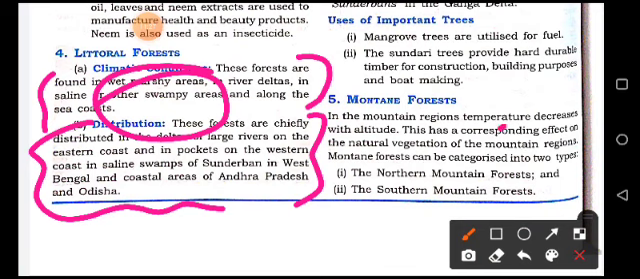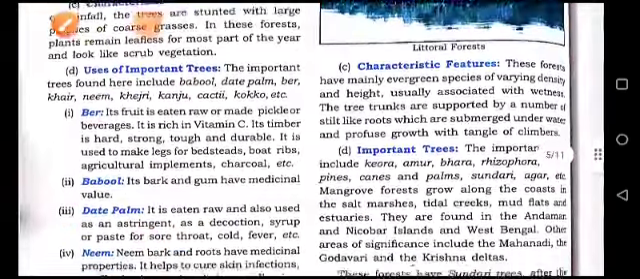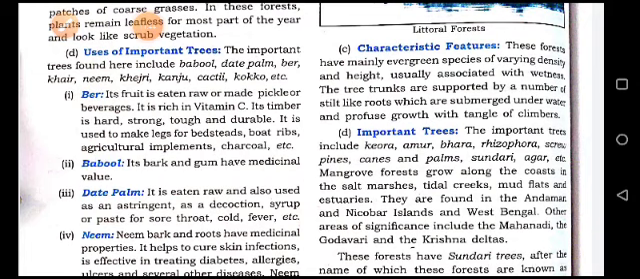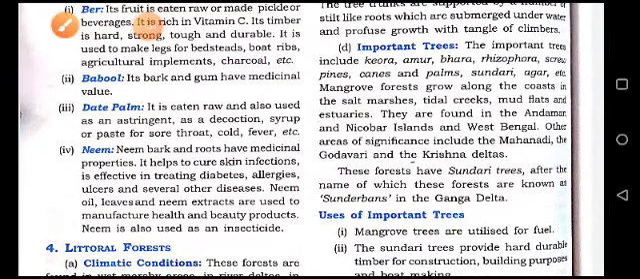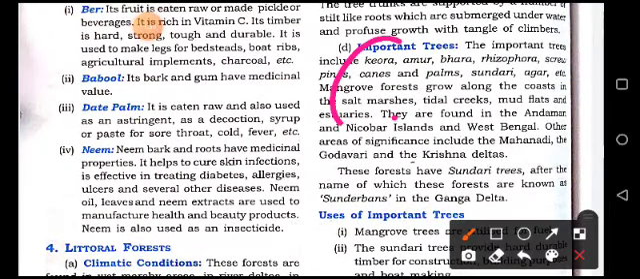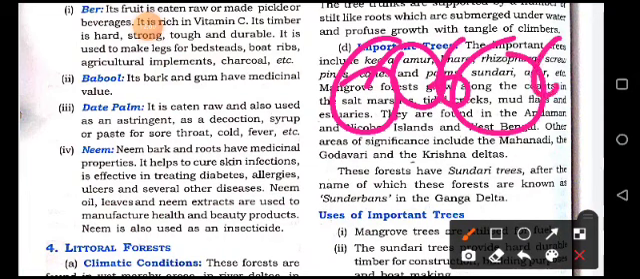Now the characteristic features are evergreen species of varying density and height, usually associated with wetness, and the tree trunks are supported by a number of stilt-like roots which are submerged under water, and profuse growth with tangle of timber. The important trees are Kiora, Amur, Bhara, Rhizophora, screw pines, canes and palms, Sundari, Agar. These are the mangrove forests that grow along the coast in the salt marshes.